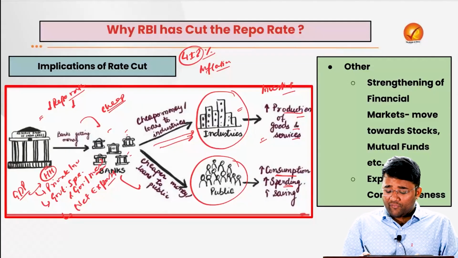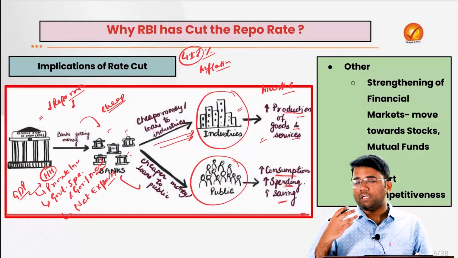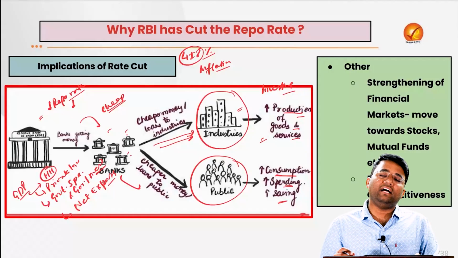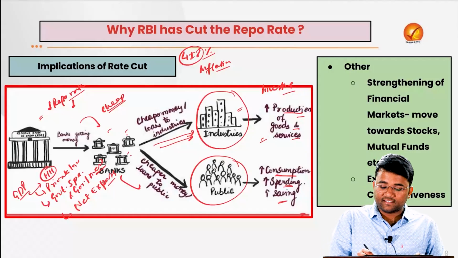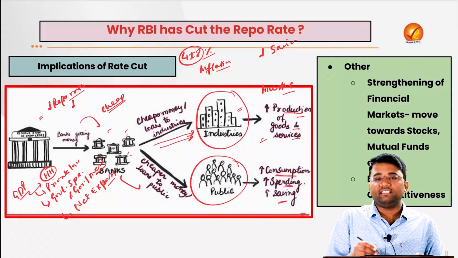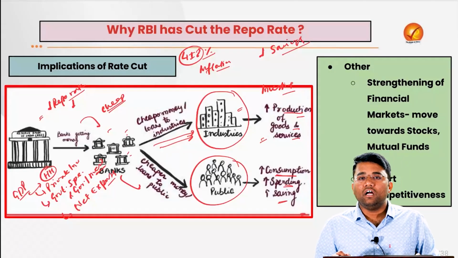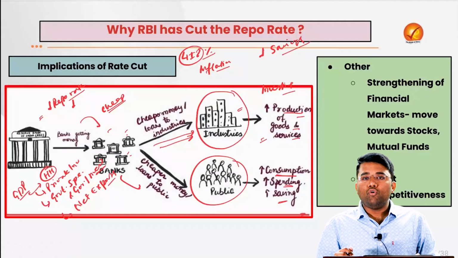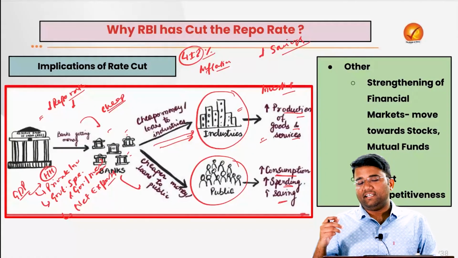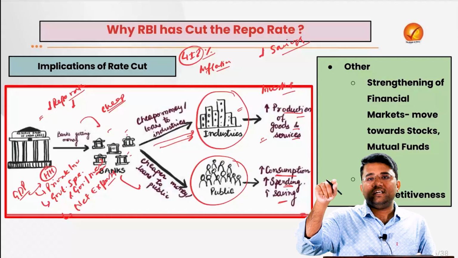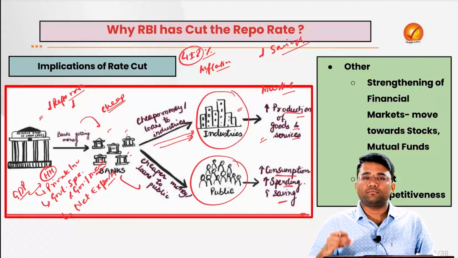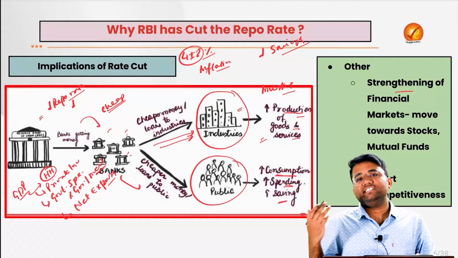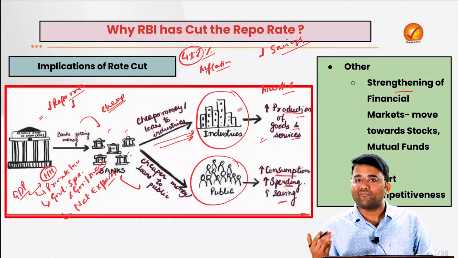Apart from that, as you would be aware, when the repo rate is decreased by the RBI, it also decreases the savings rate. That is the rate offered by the banks on savings accounts, on FDs, etc. Now, people might not be interested in saving in these low interest bearing instruments offered by the banks, and they can invest in other financial instruments like stocks, mutual funds, etc.